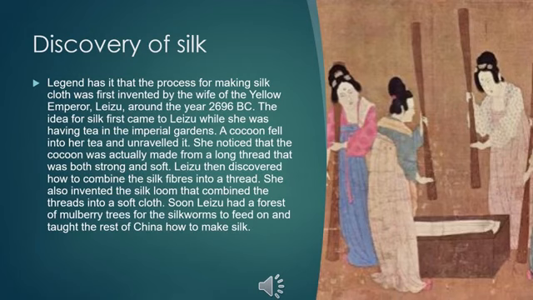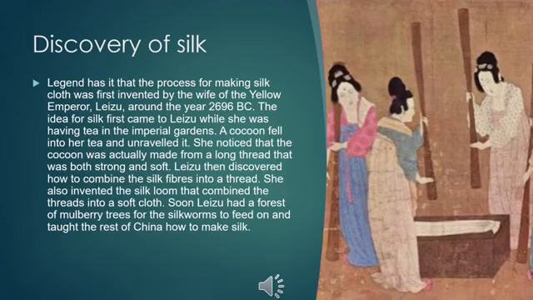Then what did she do? Then she invented the silk loom, the loom where the silk is made. Okay, she invented the silk loom, where she combined all these threads. She weaved all these threads into soft cloth.